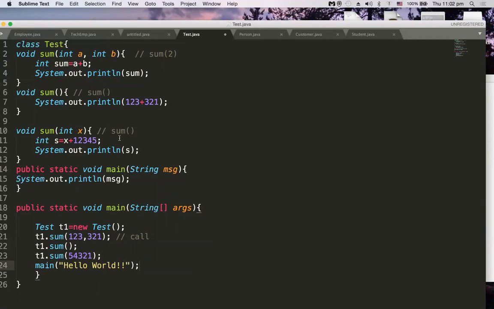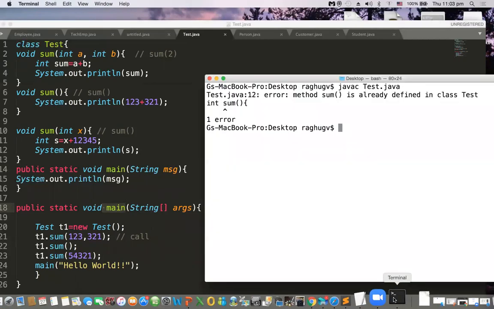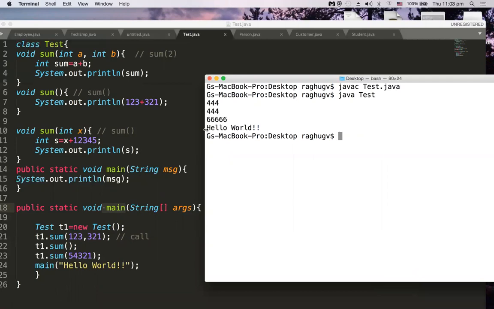Now when the program execution starts, the execution starts with the main method with string array args, not with this. The JVM requires public static void main with a string array as a parameter to this main. So this one has a string, and this has a string array. So that is the method overloading. Let's see: Command C, go to the terminal, clear everything, compile javac Test.java. You should not get any error. So there's no error. It's possible. And when you say java Test, it executes comfortably, and you are getting hello world as well. So the main method can also be overloaded.